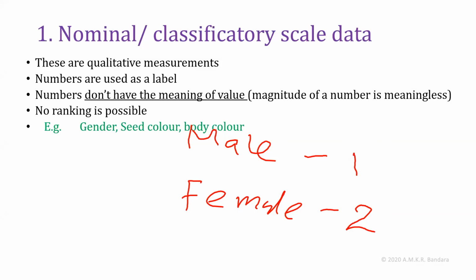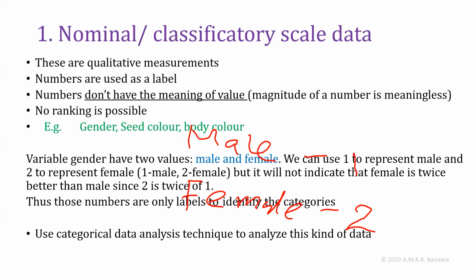Likewise, no ranking is possible. In this variable, we cannot rank which one is better, whether male receives rank 1 or female receives rank 1. So those numbers are used only as labels.